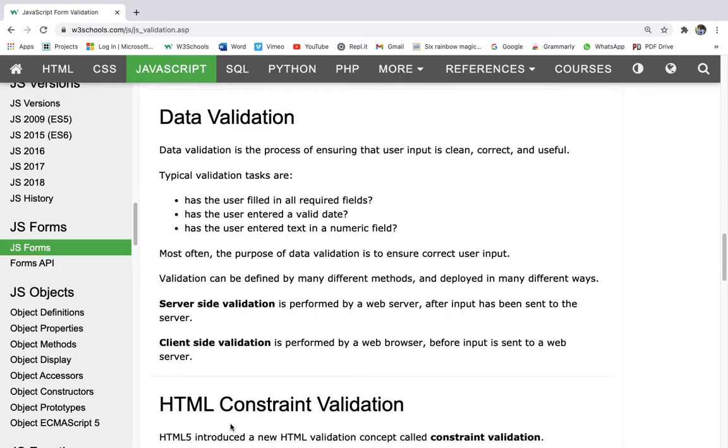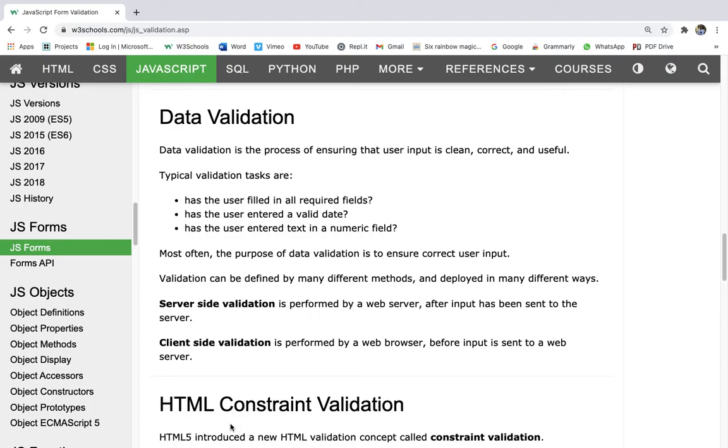Validation can be defined by many different methods and deployed in many different ways. Server-side validation is performed by a web server, after input has been sent to the server.